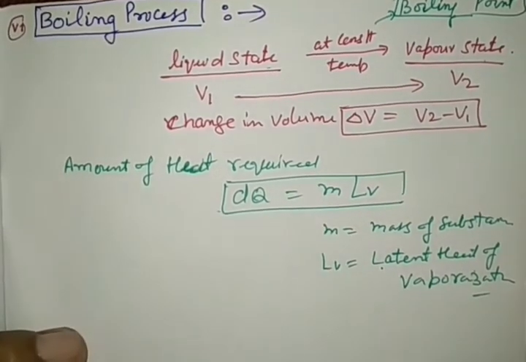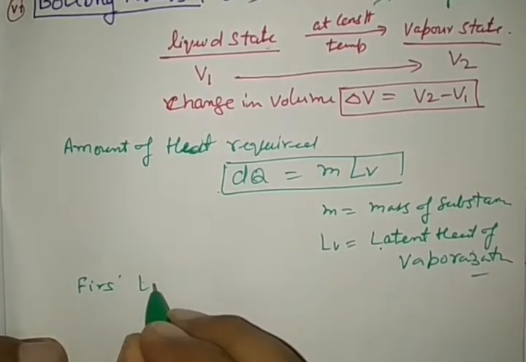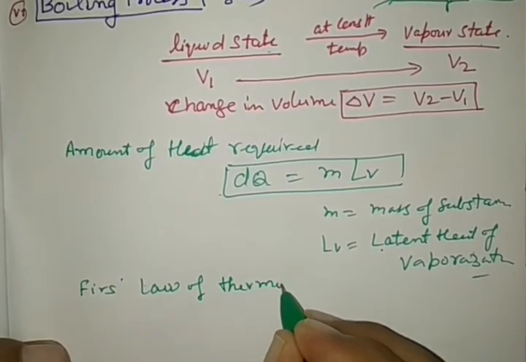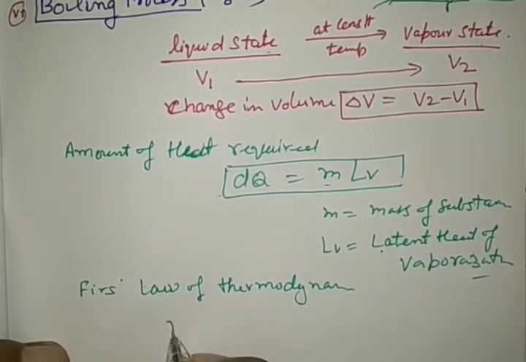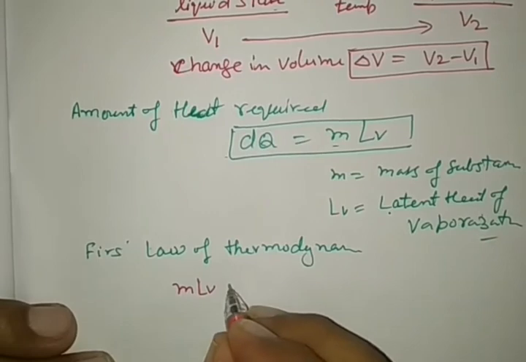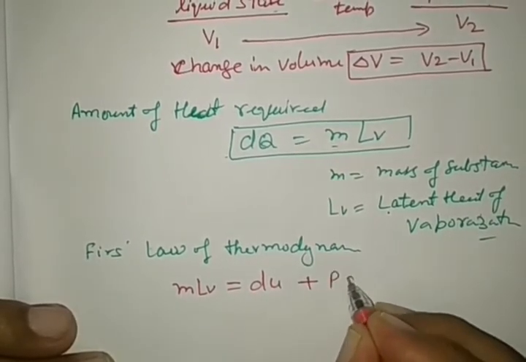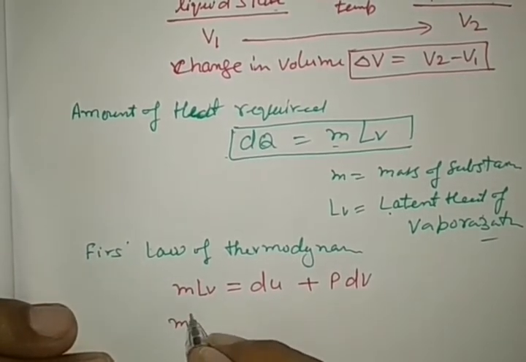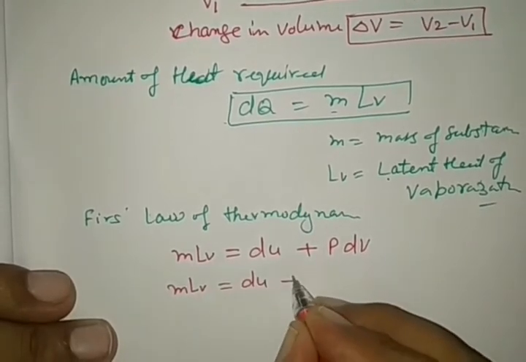So dq is this. Now what is the first law? First law of thermodynamics, dq. In place of dq, we are going to write mLV is equal to du plus PdV. So mLV is equal to du plus P, change in volume.